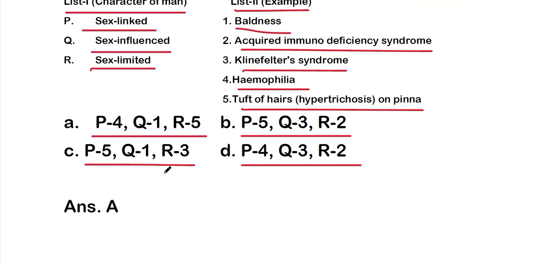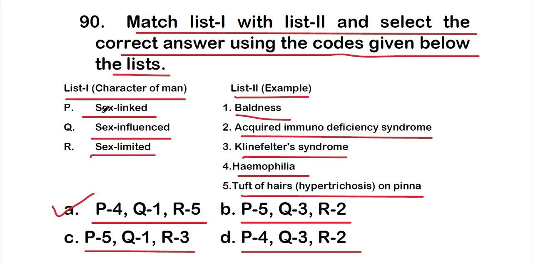And the right one is option A, that is P4, X-linked, where the example is hemophilia. Sex-influenced is Q, that is 1, the example is baldness, and sex-limited is R, that is 5, tuft of hairs, that is hypertrichosis, which is an example of sex-limited.